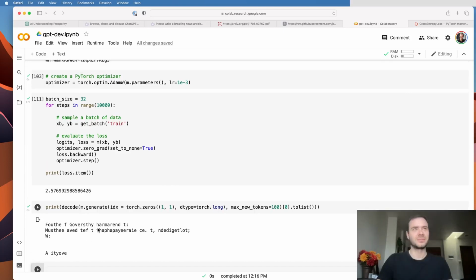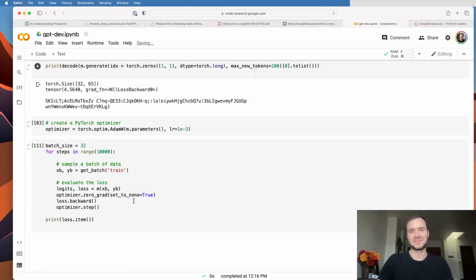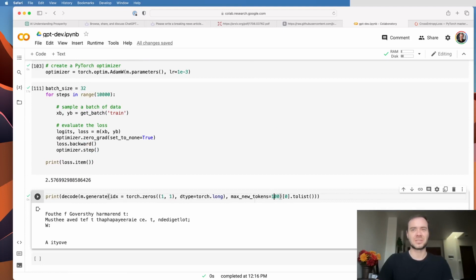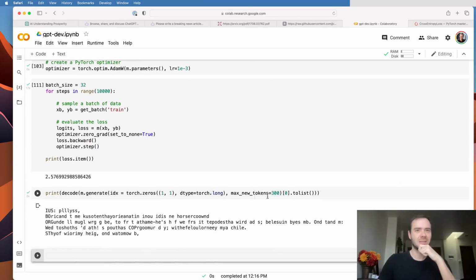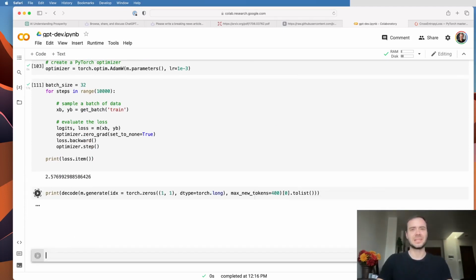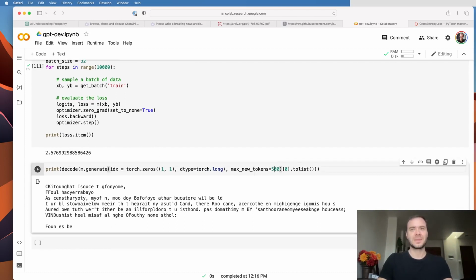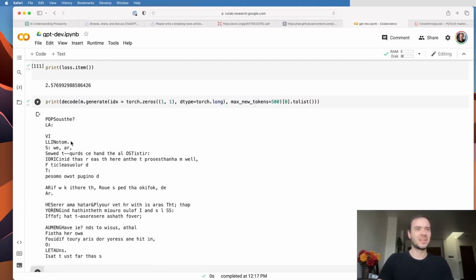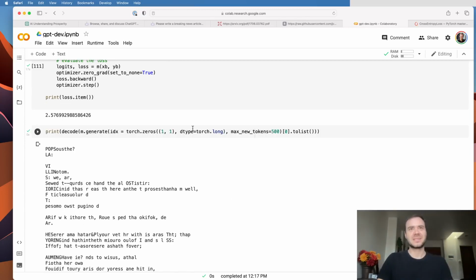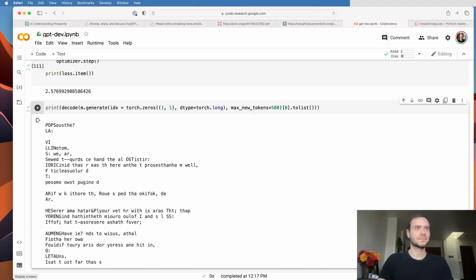Okay, well, dramatic improvement certainly on what we had here. So let me just increase the number of tokens. Okay, so we see that we're starting to get something at least like reasonable-ish. Certainly not Shakespeare, but the model is making progress. So that is the simplest possible model.